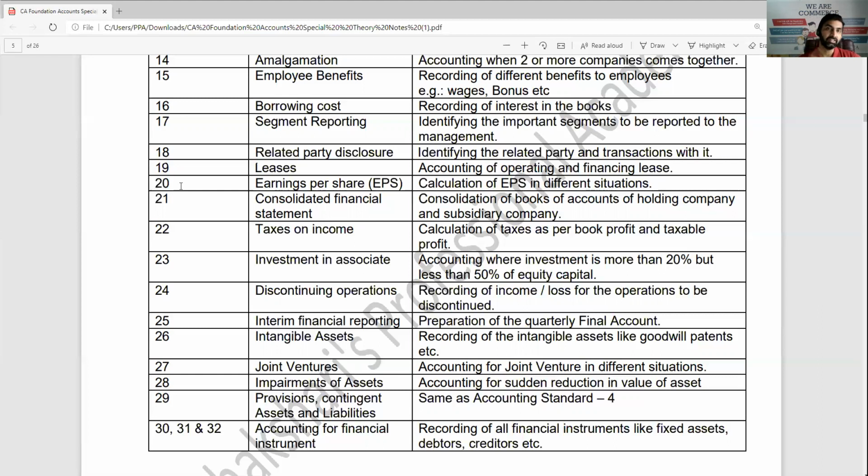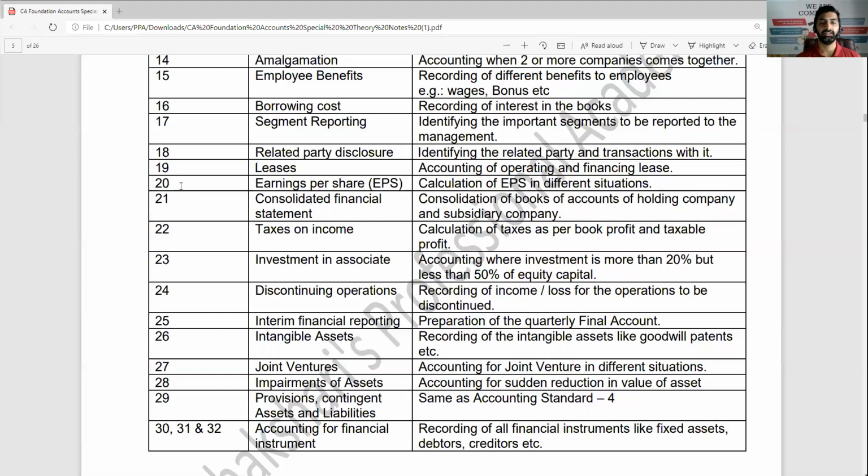Initially R&D expense was AS8, but that is merged with AS number 26. So how to record this? Joint ventures, when your organization enters in a joint venture agreement with someone, how to record it in the books of account, AS27. Impairment of assets, sudden reduction in the value of asset. For example, if there is an accident to a car, suddenly its value comes down. How to record it? AS28, AS29, again contingent assets, liabilities, and provisions.